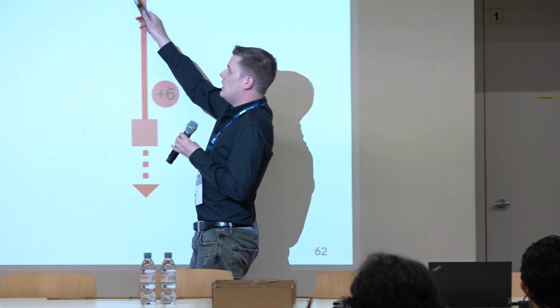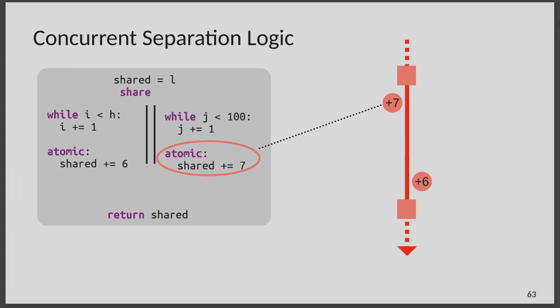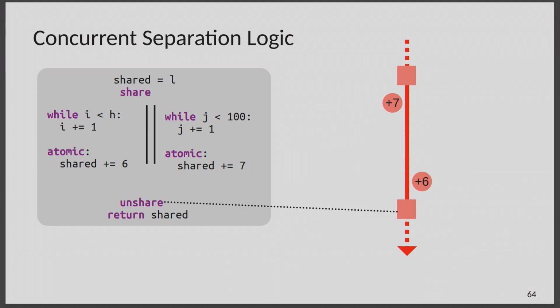Since for us it's very important to figure out what the concurrent modifications are, in a concurrent separation logic context, the only places we need to look at are these atomic blocks. So we can look at those in each thread and figure out, okay, these are the changes that it's making. And then finally, if we've done that, there's an opposite step of the share, where we say, okay, now we're done with concurrently modifying our shared data. We unshare it. And this would then be the place where we would want to know that the value of the shared data is low again.